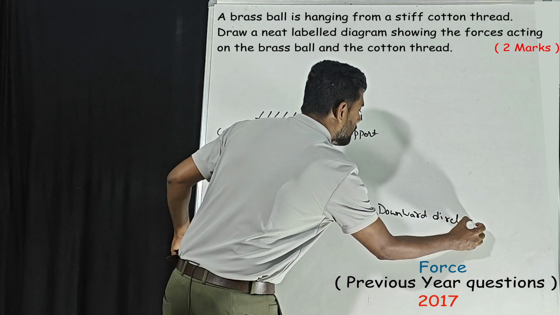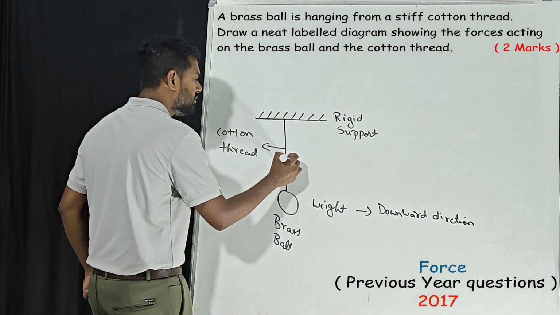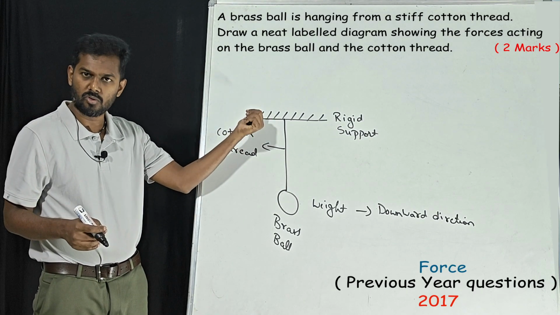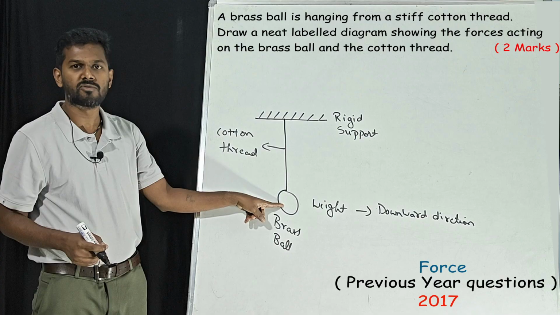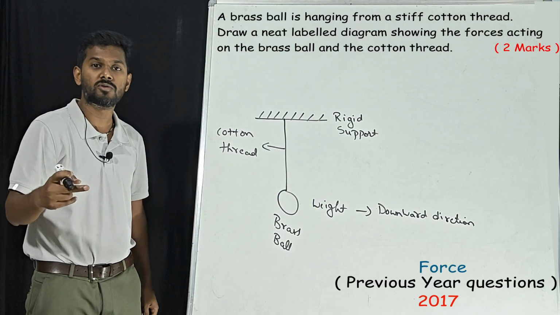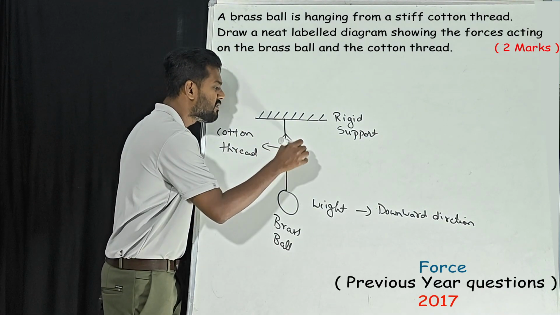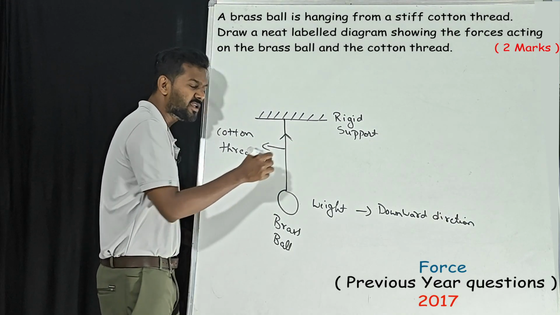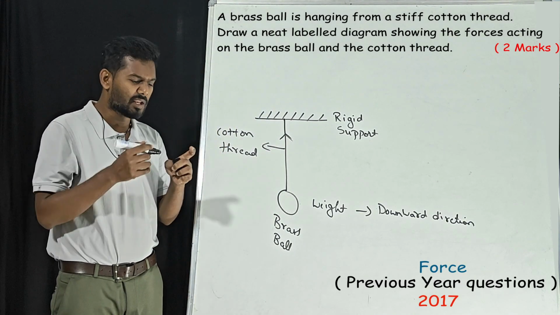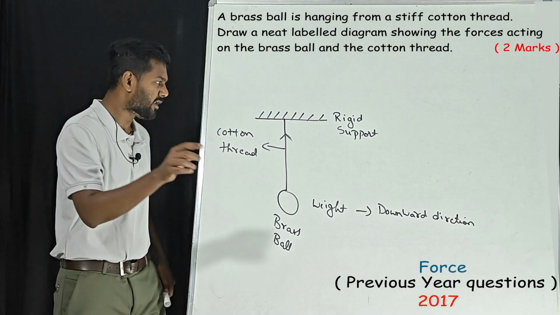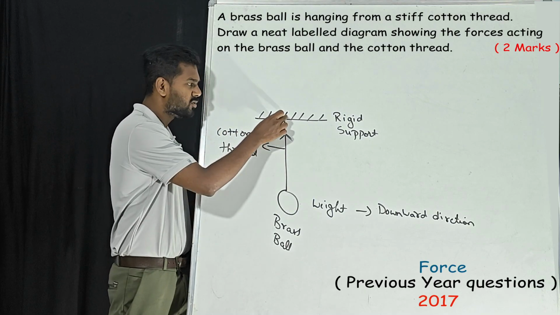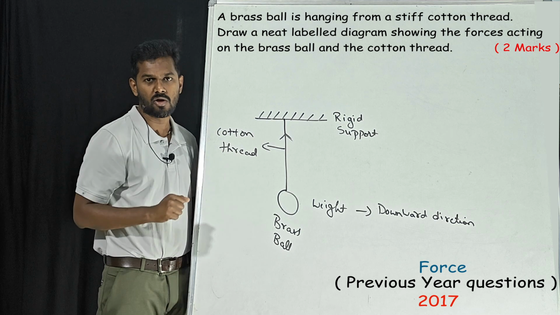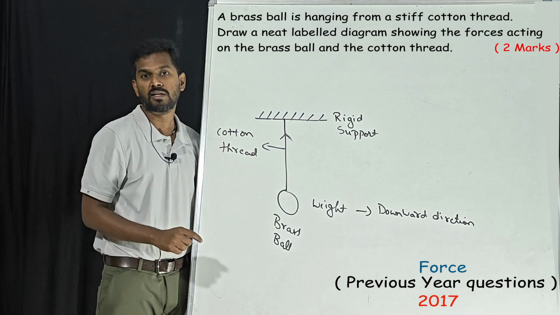Then on the thread, see, whenever there is a thread connected to some support and something is hanging from it, there will be one more force. We call it the tensional force. What do you call it? Tensional force. So the tensional force comes into the picture when a thread or a rope is connected to a rigid support and something is hanging on it, then we will get a tensional force.